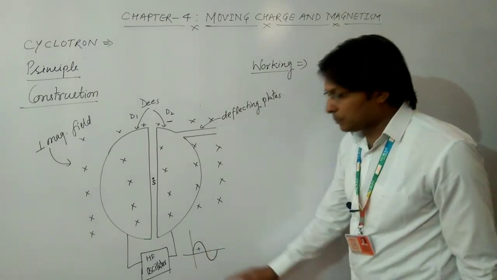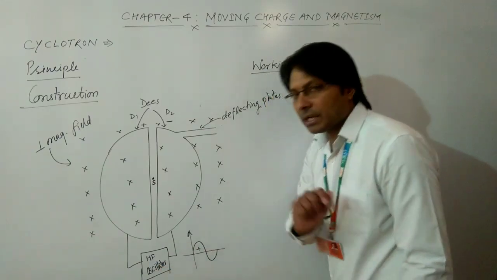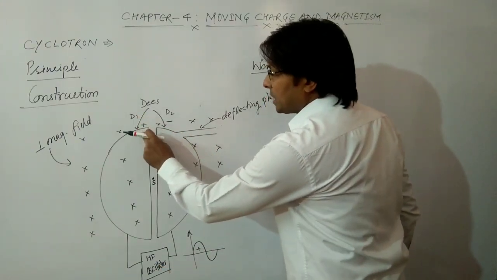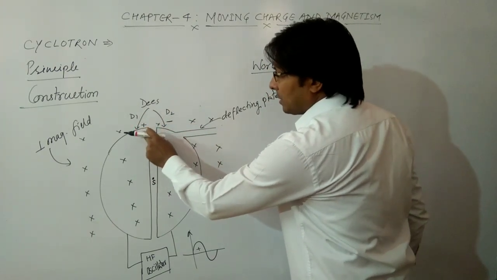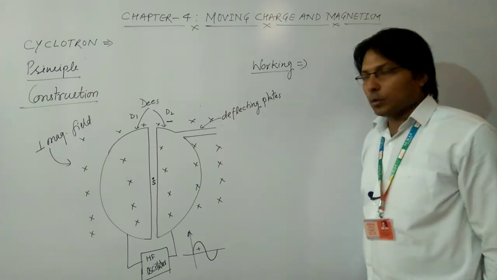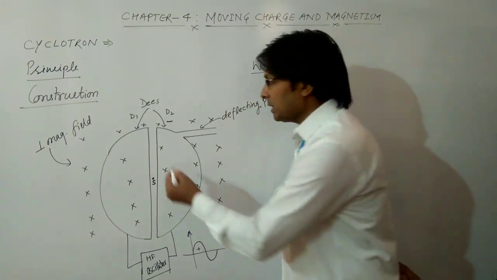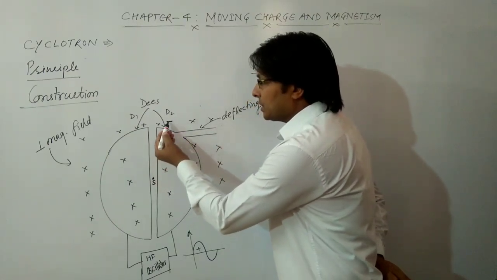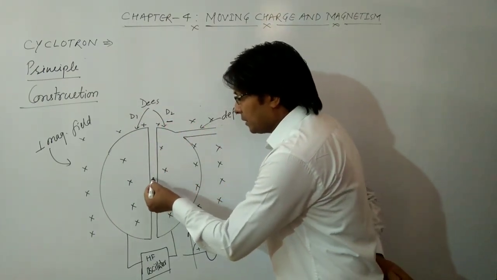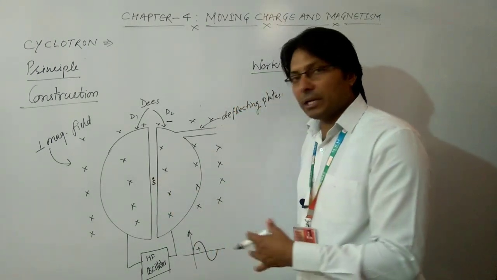Suppose for the positive half cycle of the electric field generated by this high frequency oscillator, D1 is the positive terminal and this is the negative terminal. Since the alpha particle has positive charge, it will be accelerated through D2, towards the negative terminal of the electric field. But will it go in a straight line or in circular motion?